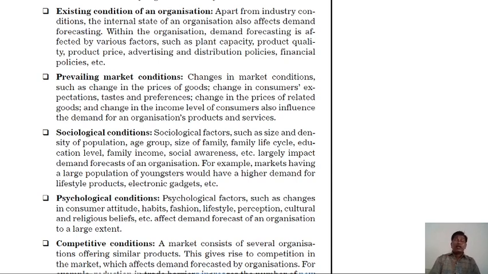The psychological factor is important in affecting demand forecasting.